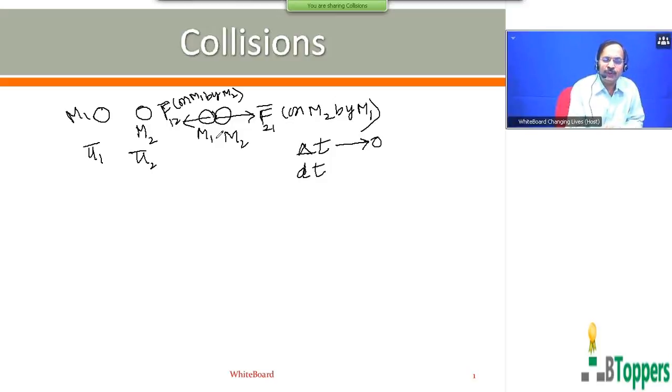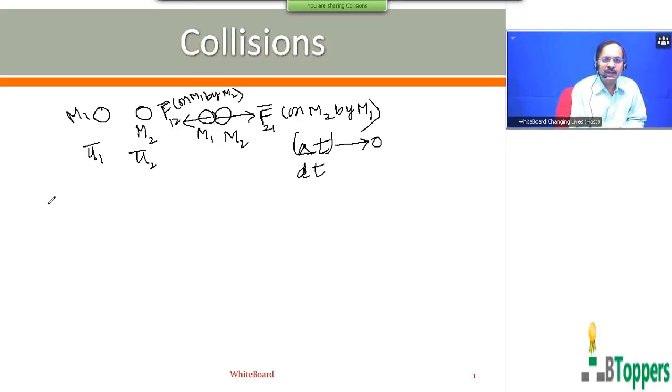Let us suppose the net external force on the system is 0 for a finite time interval before and after the collision, and during the collision also. That means the only unbalanced force on m1 during the collision is F bar 1(2), and the only unbalanced force on m2 is F bar 2(1). So no external forces act on the system of m1 and m2 during the time of collision delta t.